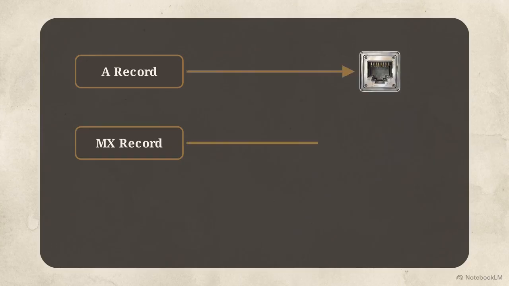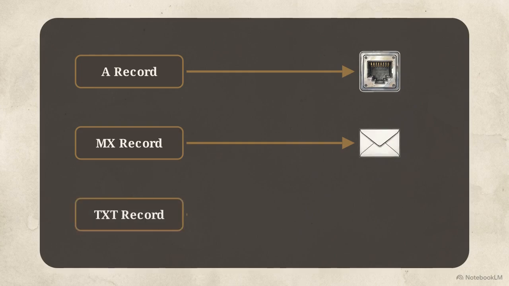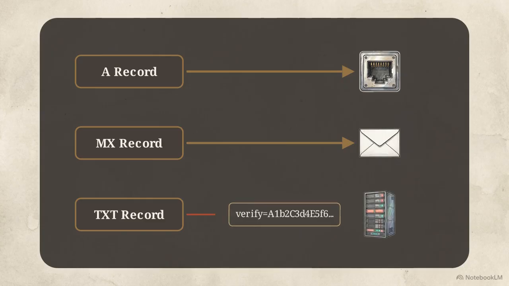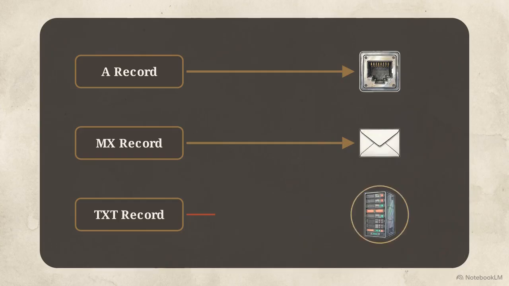Standard DNS records typically handle routing. An A record points a domain to an IP address, while an MX record directs mail traffic to a specific server. The TXT record does not route traffic. Instead, its value is an arbitrary string of cryptographic characters. In a verification scenario, this string serves as a cryptographic key. The host server receives this static string and holds it, waiting for an external system to read the data.